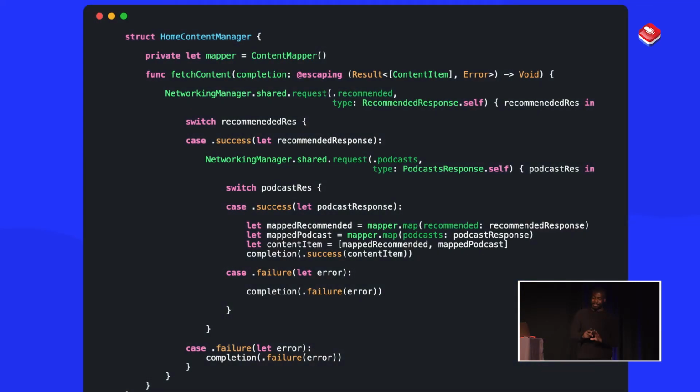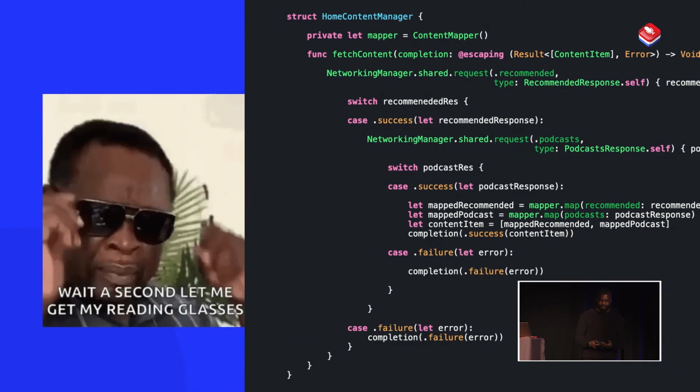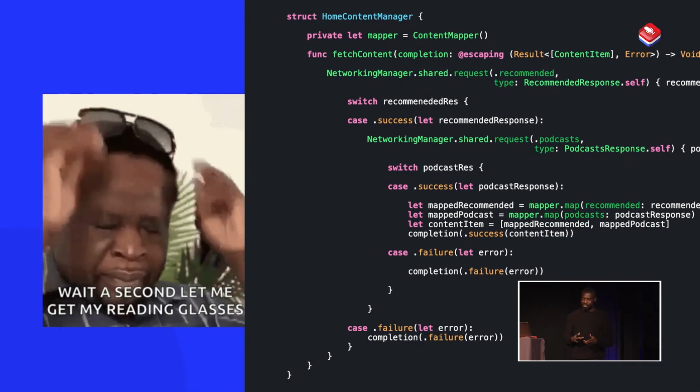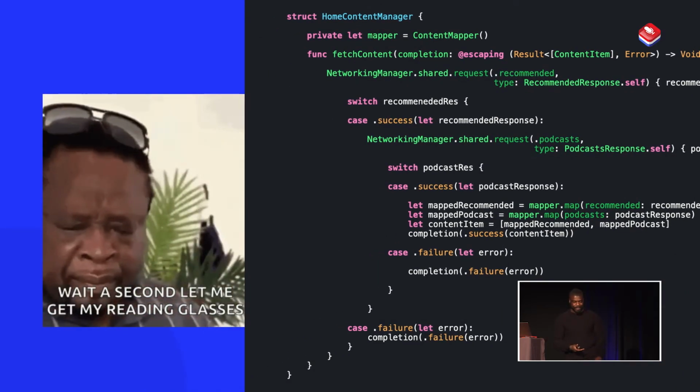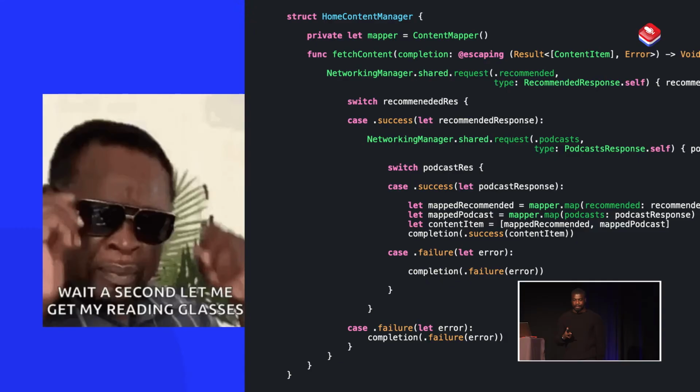And looking at it, even I'm looking at this now and I'm like, how am I going to explain this? Because we've basically got a nested closure within a nested closure to get the resource, and it's very difficult to read. I'm barely able to read this stuff on my own, right? So how can we actually improve this using async await?